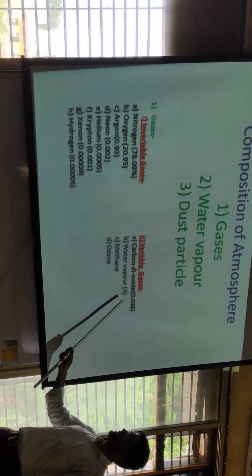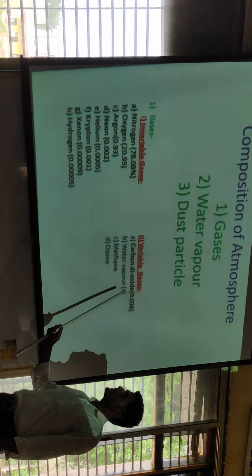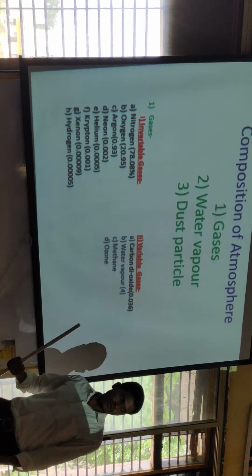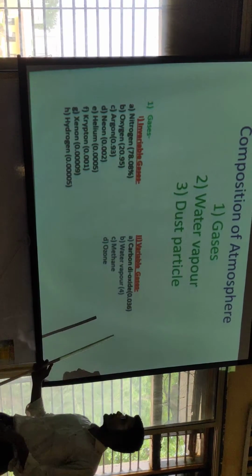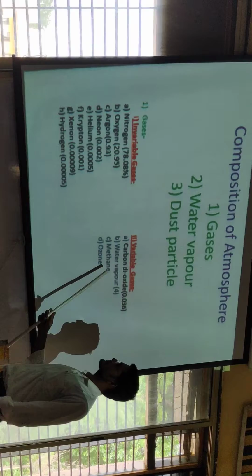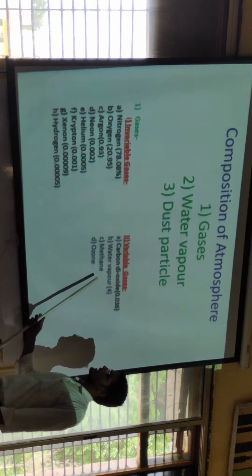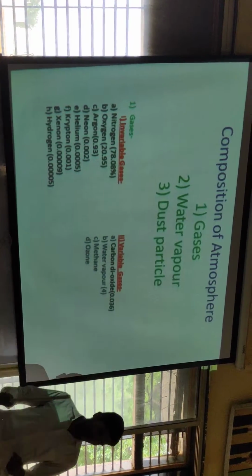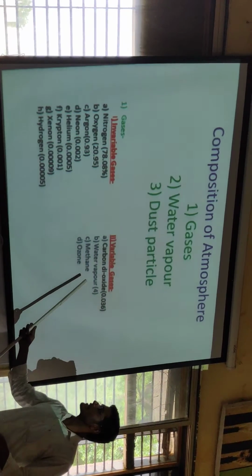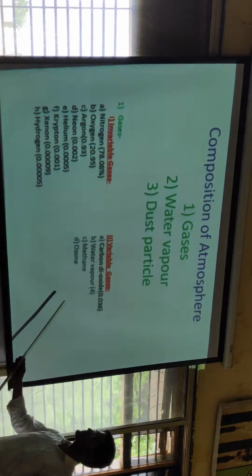So water vapor plays a very important role in the making of clouds and precipitation. Third, methane. All these gases are greenhouse gases.